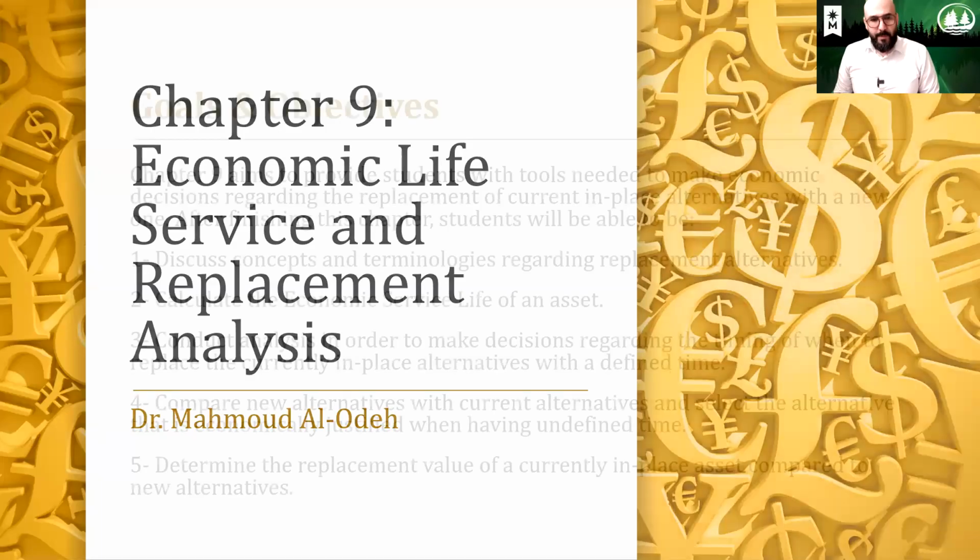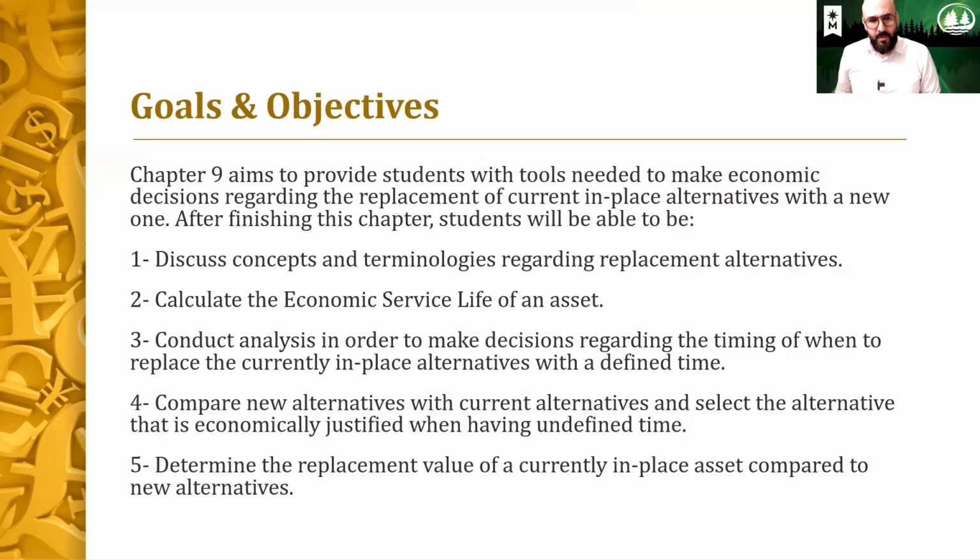All right. So for this chapter, after finishing it, you will be able to discuss concepts and terminologies regarding replacement alternatives. You will be able to calculate the economic service life for an asset. You will be able to conduct analysis in order to make decisions regarding the timing on when to replace the currently in-place alternatives with a defined time.